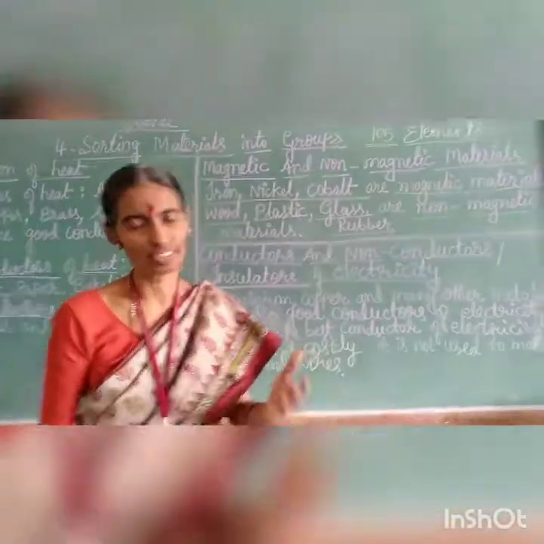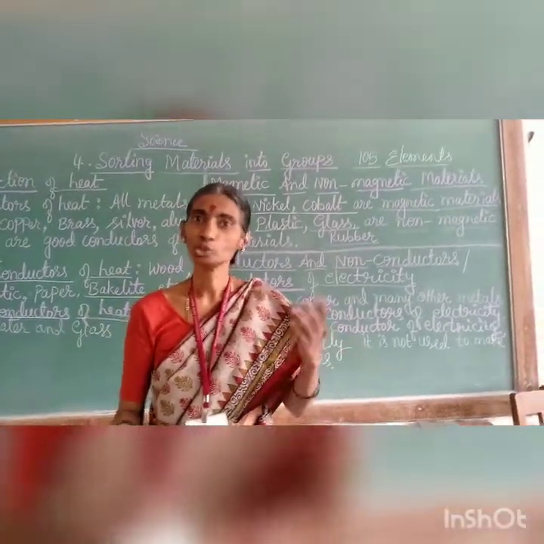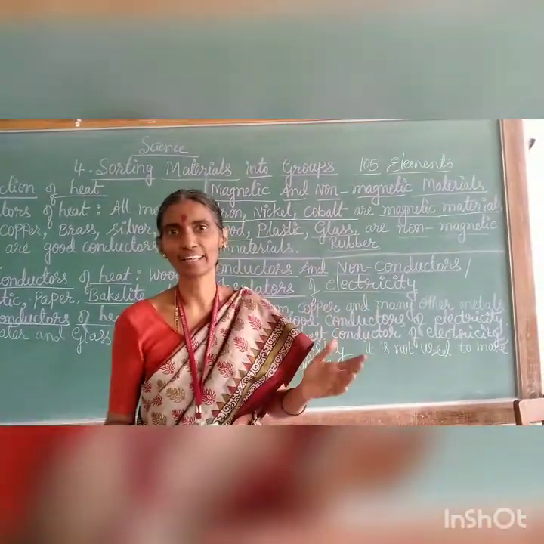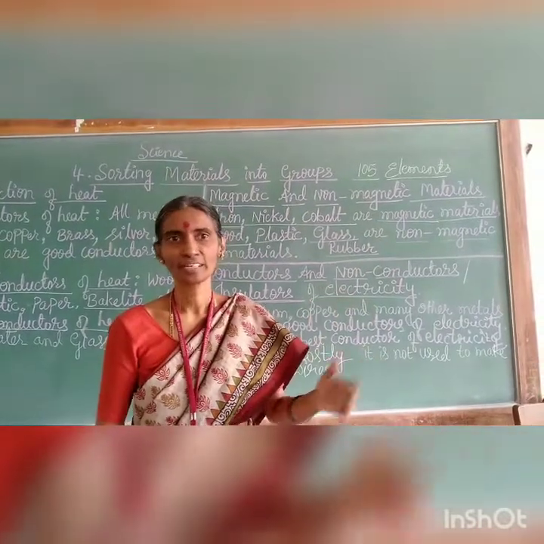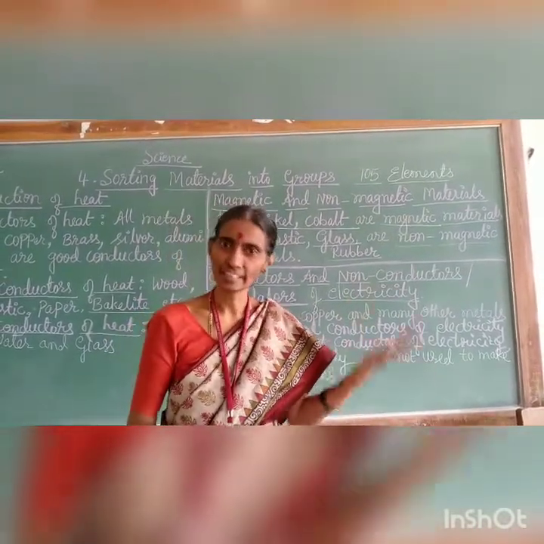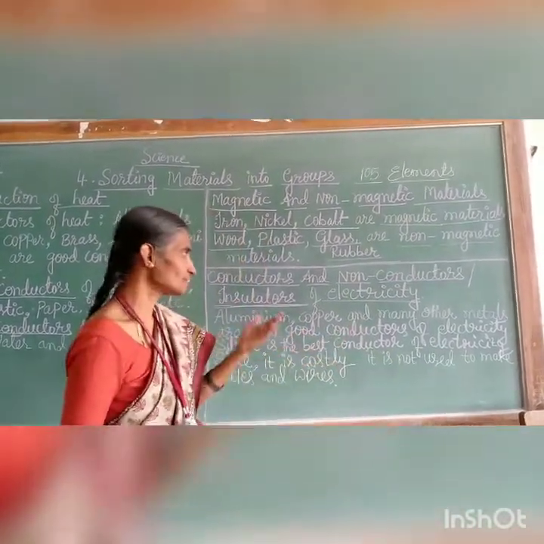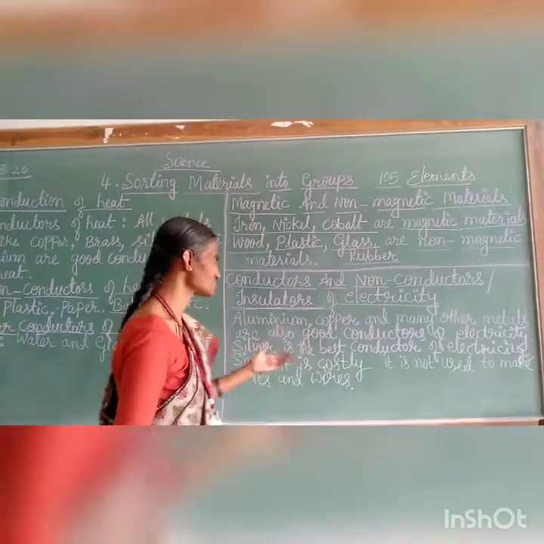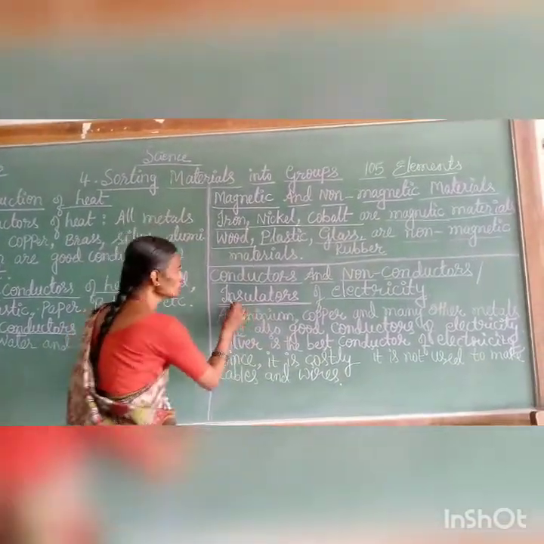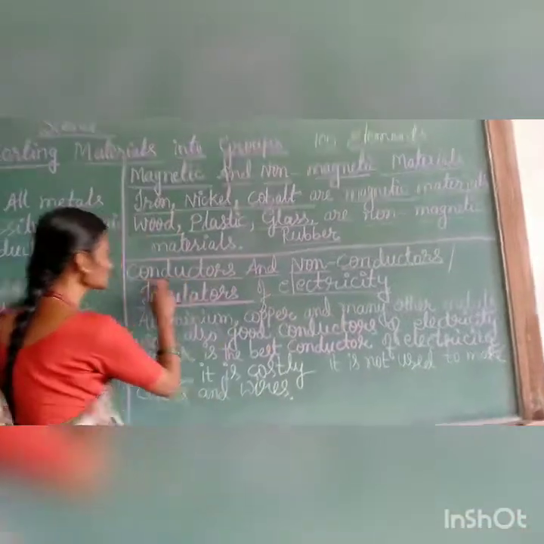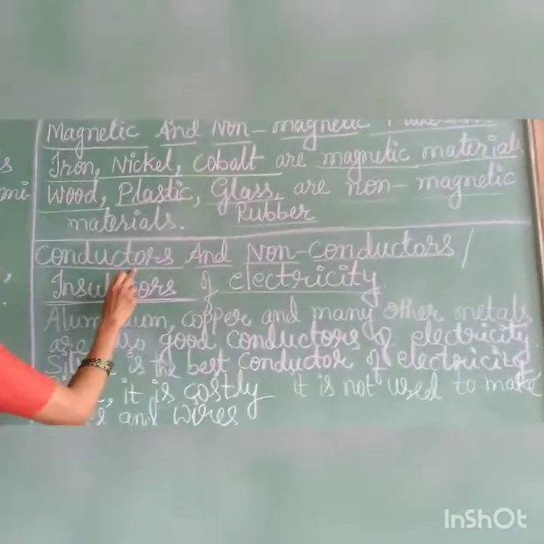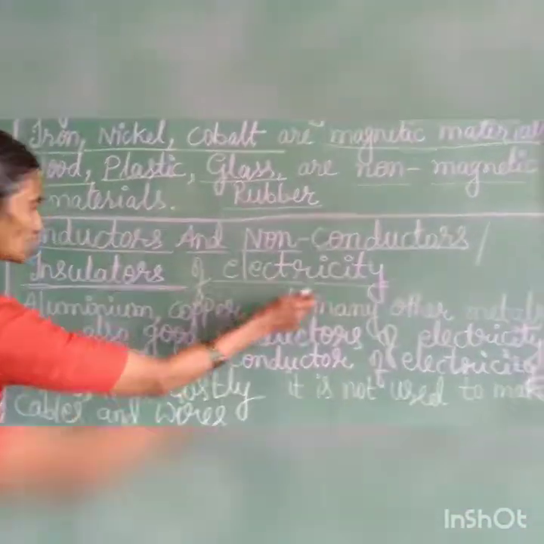You know, children, electricity is used in our daily life everywhere, in our homes, industries, factories, and in the electrical appliances we use. Some materials allow electricity to pass. They are conductors of electricity.